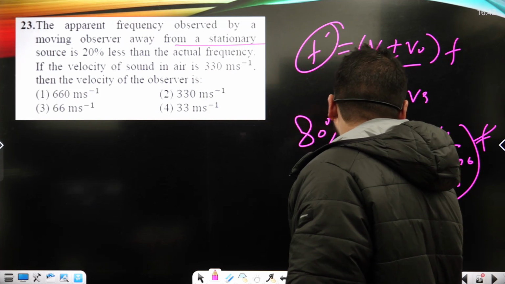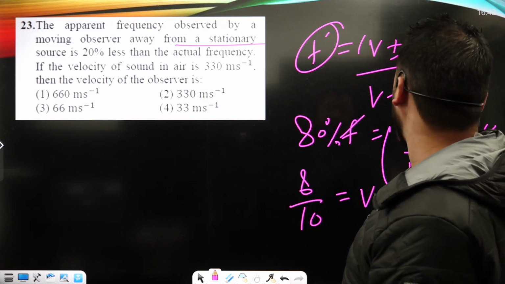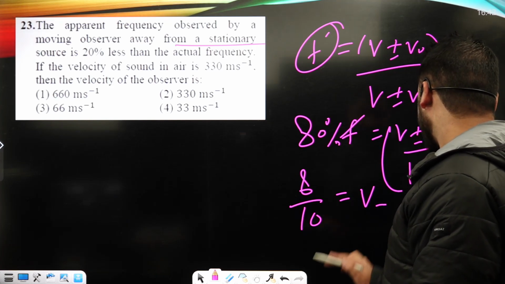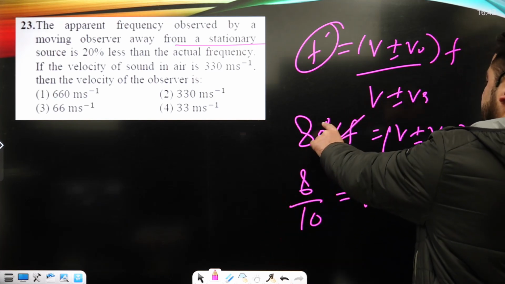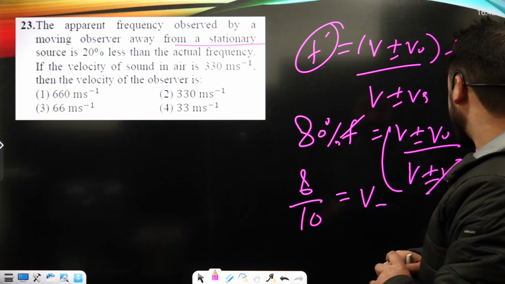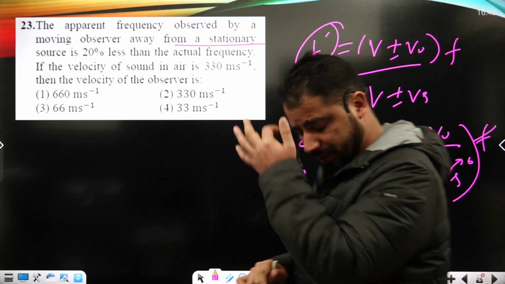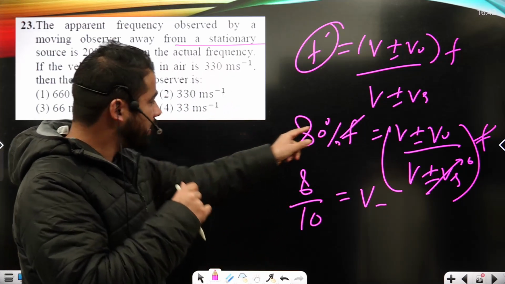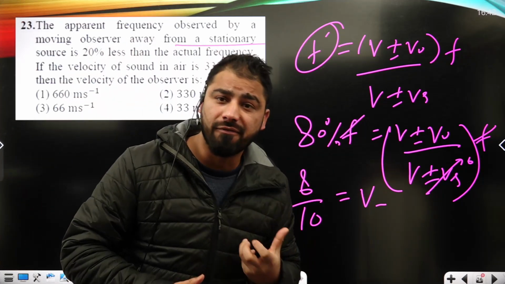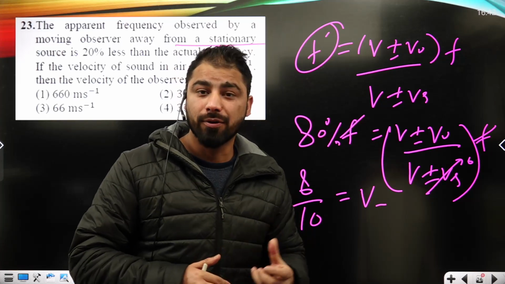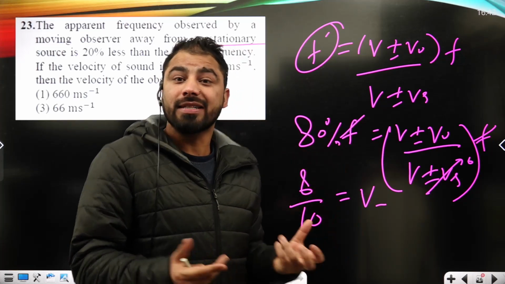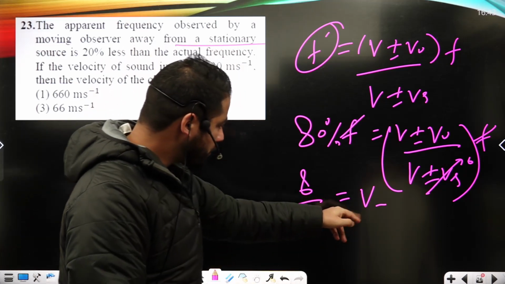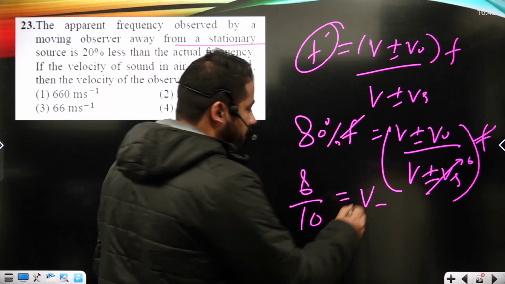Okay, V, and it is moving away. If it's moving away, that means we have to take it negative, because it will hear a lower frequency, so it has to take negative here by the usual sign convention rules. It does not hear the exact frequency of the source. It hears something less than the exact frequency of the wave train or wave source, so it can only be less if I take negative here.